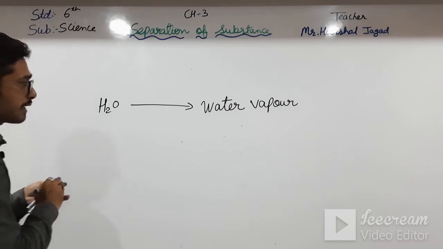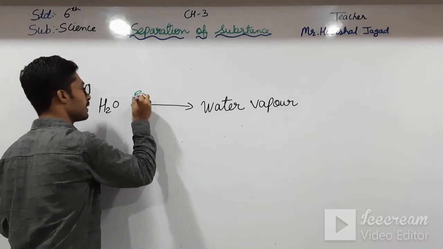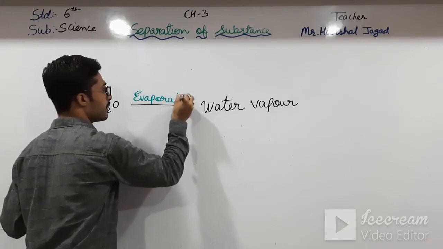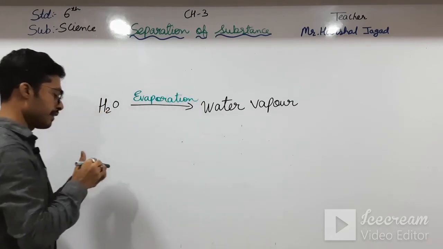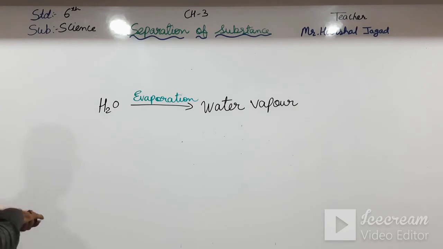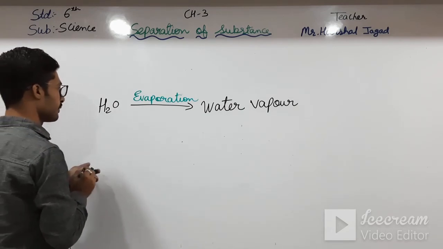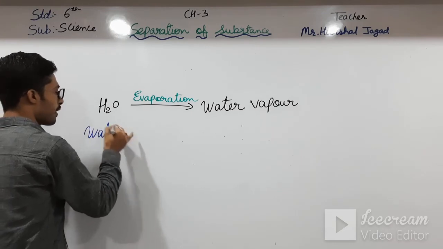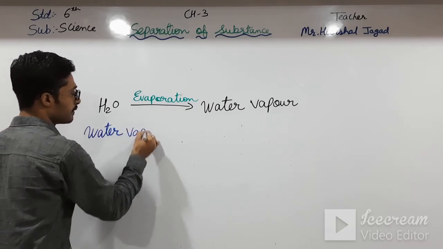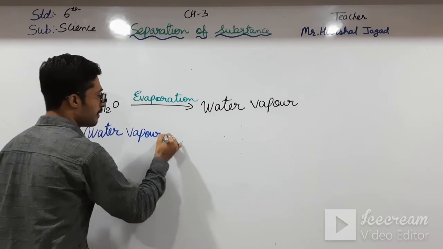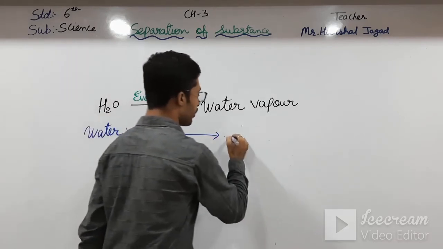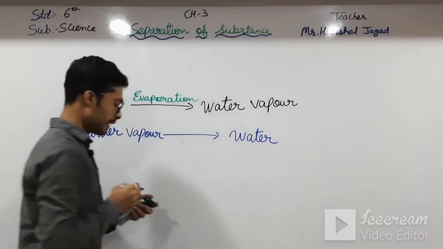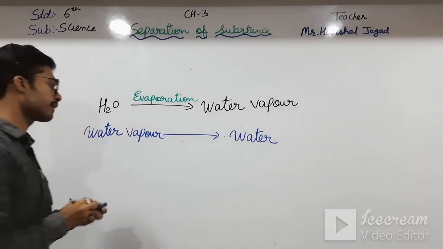What is it known as? Evaporation. And the water vapor which is converted into water is known as condensation.